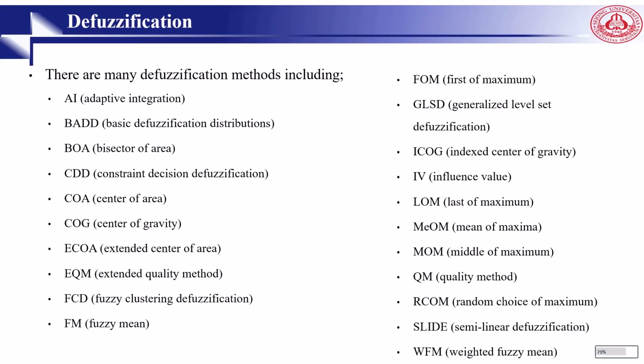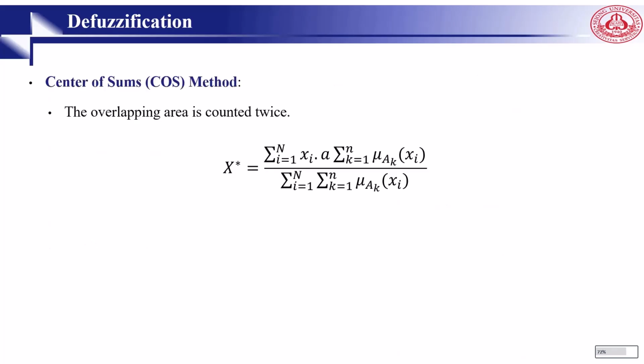There are many defuzzification methods like adaptive integration, basic defuzzification distribution, center of area, center of gravity, and many others. So here is center of sum. This is the most commonly used defuzzification technique. In this method, the overlapping area is counted twice. So the defuzzified value, we can call it defuzzified.